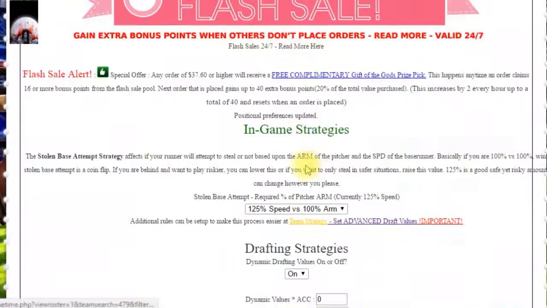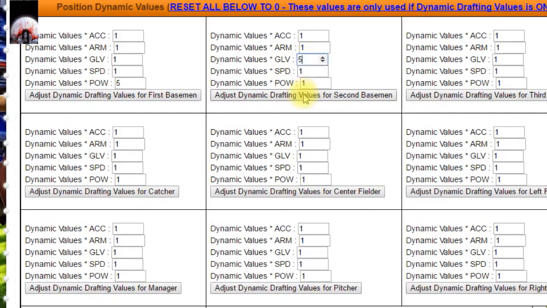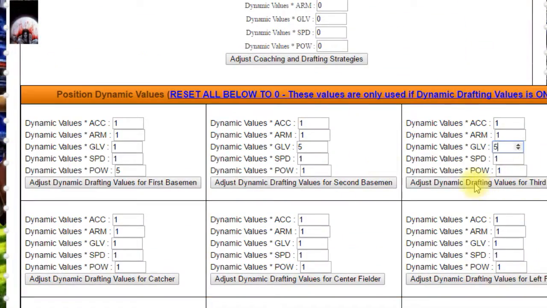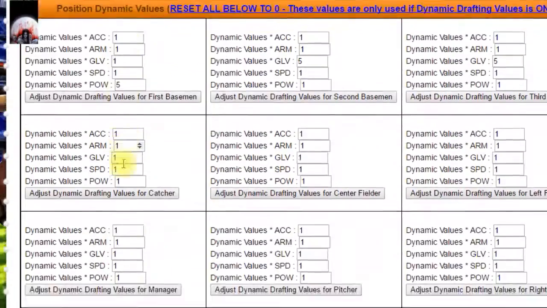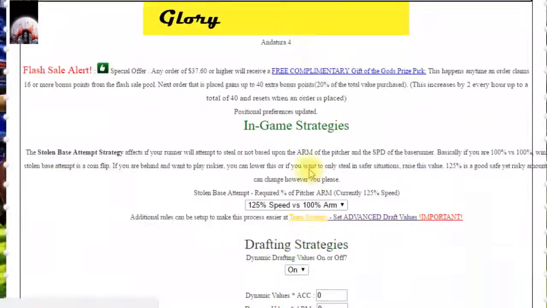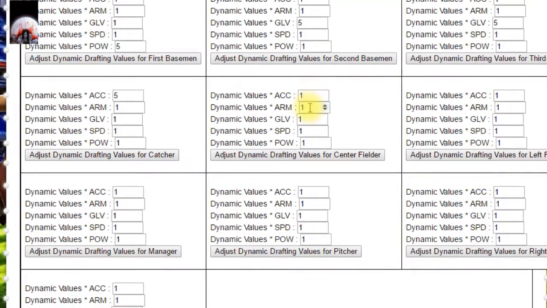So in this example, we are setting the power of the first baseman to 5. That means that each point of power the first baseman has is worth 5 points, instead of 1 as the other attributes are worth. This still gives value to other attributes, but gives a great emphasis to an attribute that you desire.